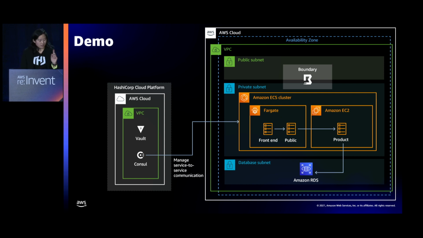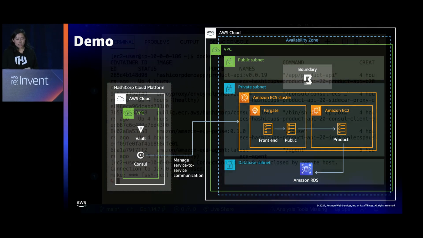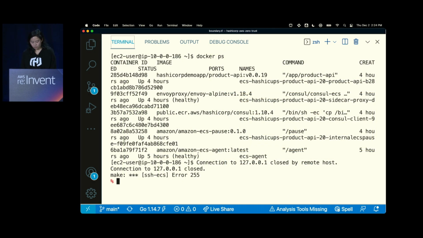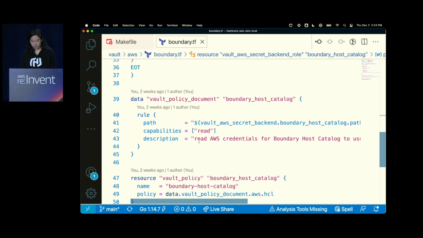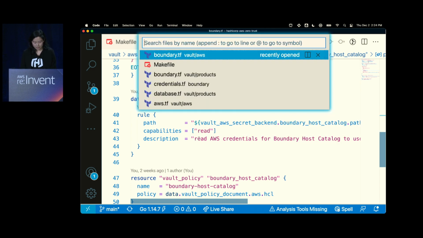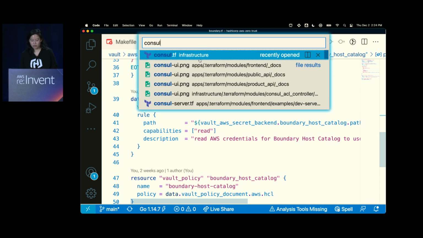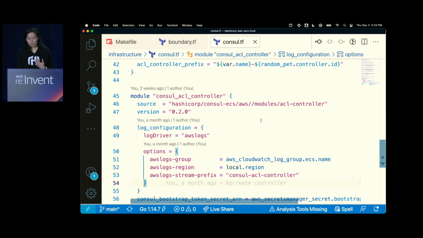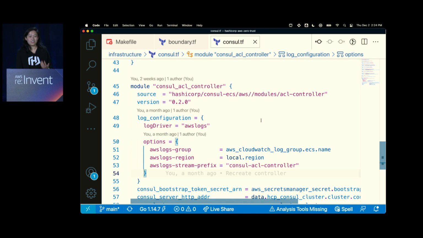And so what we're going to do to add this layer of identity is add Consul on ECS. So Consul on ECS runs using a Terraform module. The module is available if you're interested. It is, let's see, on the Terraform registry. But if you take a look, there's a couple of components that you'll need. I'm using HCP Consul, which is the managed Consul.